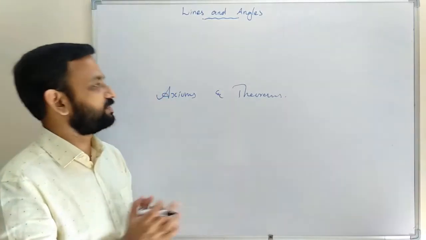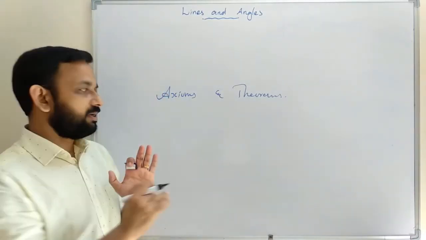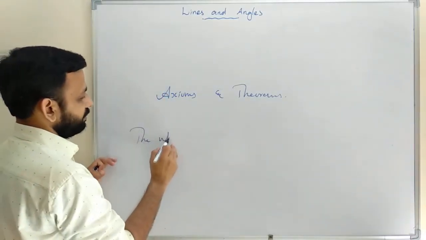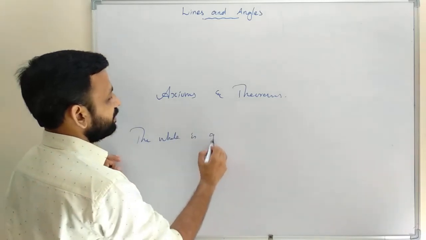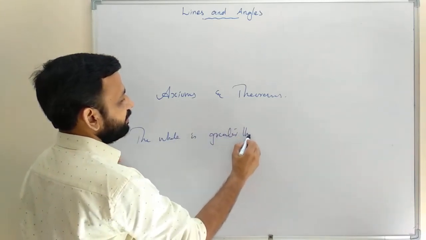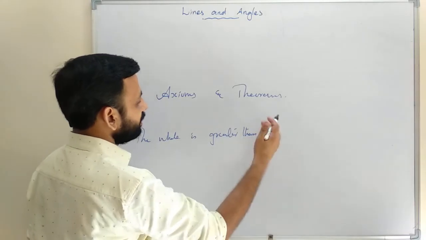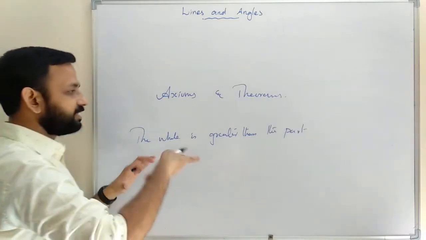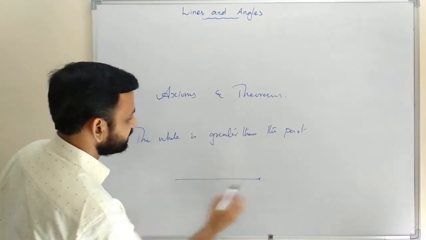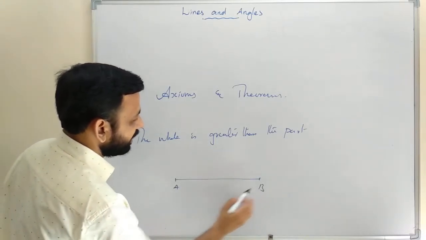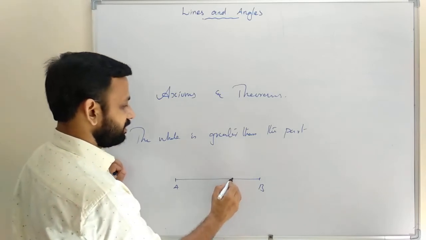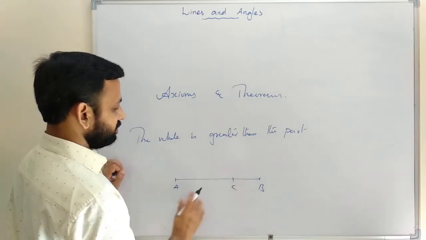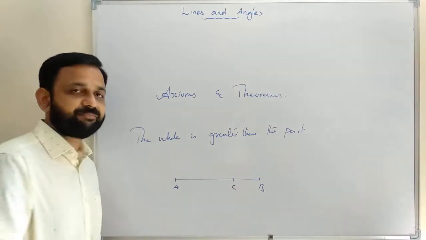So that is axioms. Example: the whole is greater than the part. So this is a line segment AB, and when we divide it into two parts, we can take it as AC and BC.